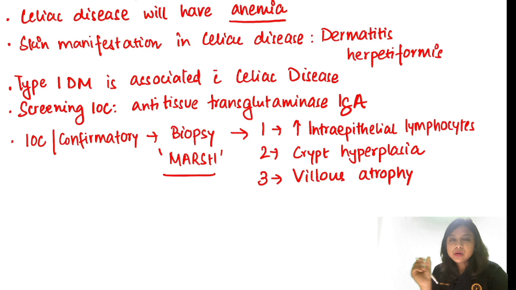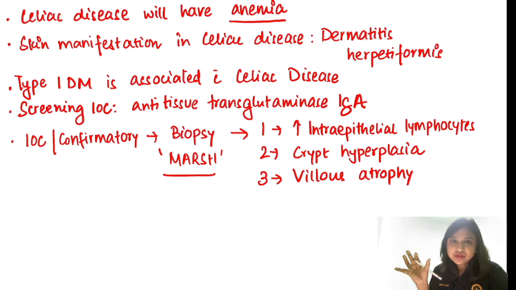Type 0 is normal mucosa. Type 1 is when there is an increase in the lymphocytes, more than 40 per high-power field. Type 2 is hyperplasia of the crypts of Lieberkuhn. Type 3 is villus atrophy. Again, we can divide type 3 into A, B and C depending on how much atrophy of the villi has taken place: partial, subtotal or total. And type 4 is complete destruction of the architecture